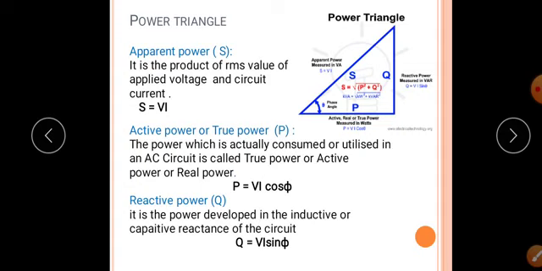Next, active power, or true power, also called real power. The power which is actually consumed or utilized in an AC circuit is called true power, active power or real power. So P equal to VI cos phi. Next, reactive power Q. It is the power developed in the inductive or capacitive reactance of the circuit, and it is given by Q equal to VI sin phi. You can see the power triangle.